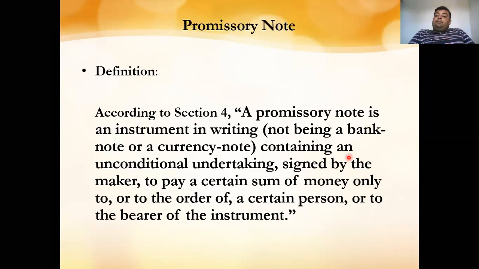But here, the person who has taken the money will write the promissory note to pay you back the money. It is to pay a certain sum of money only to a certain person, or if that person orders the maker to pay another person, or to the bearer of the instrument on the due date.